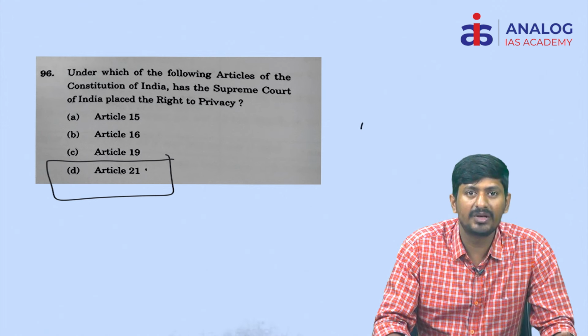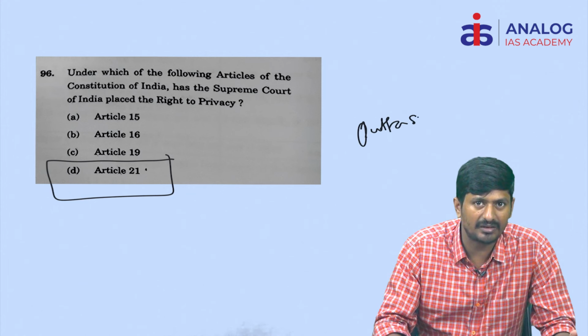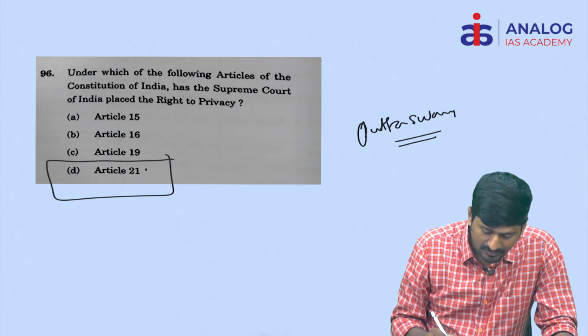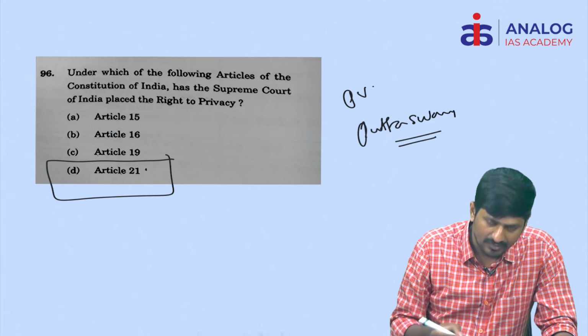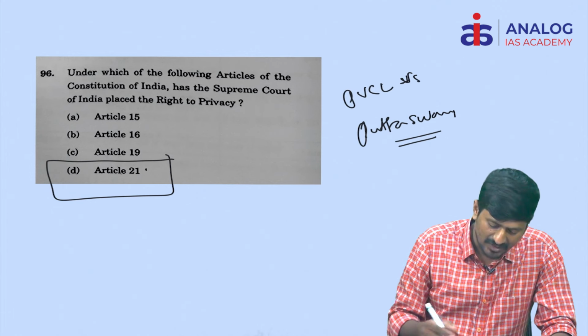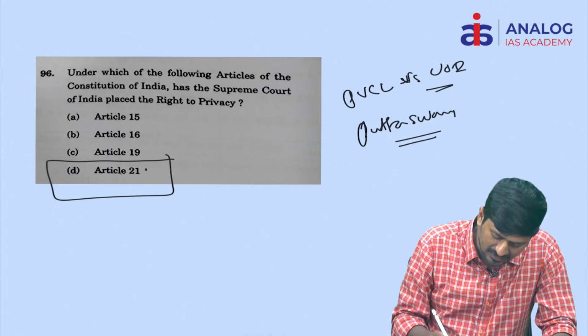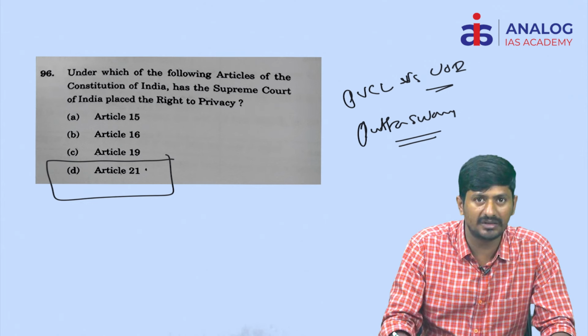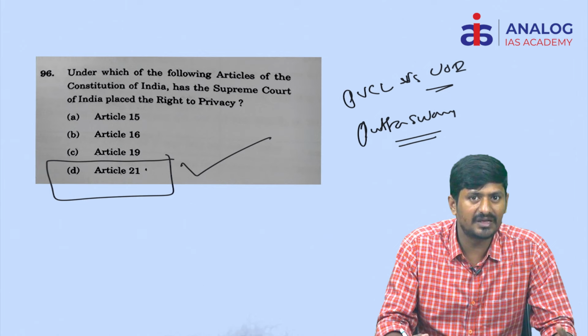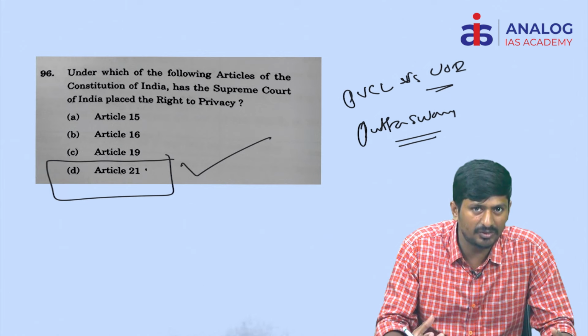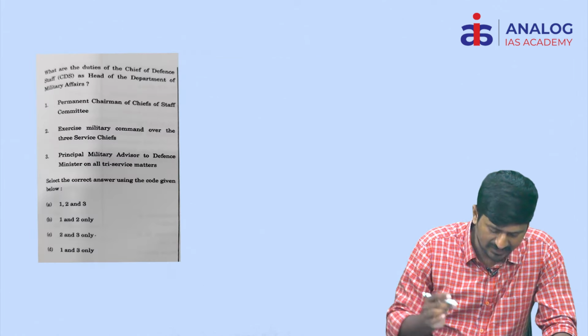Okay, in these cases Supreme Court held that right to privacy is not fundamental right. But Supreme Court in Puttaswamy versus Union of India, okay, in 2017, as well as PUCL versus Union of India, that is popularly called as wire tapping case, phone tapping case. In these cases Supreme Court held that right to privacy is fundamental right. So answer is D.